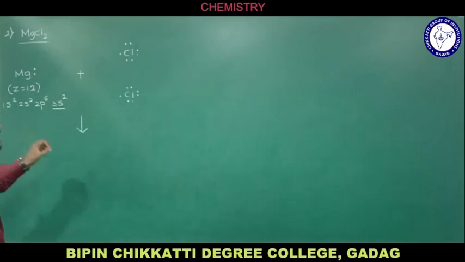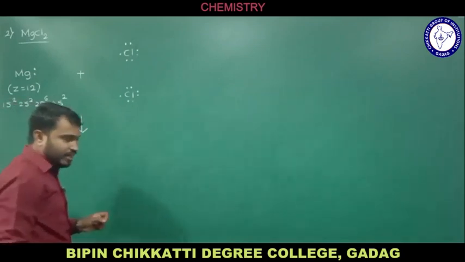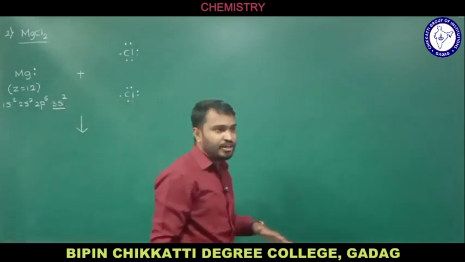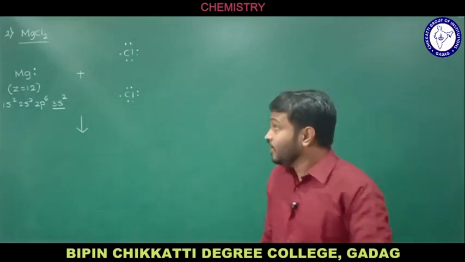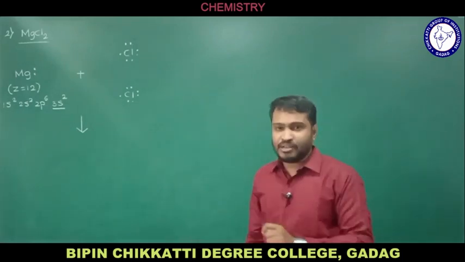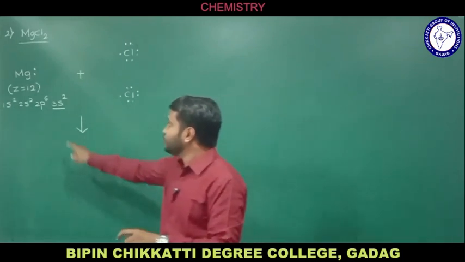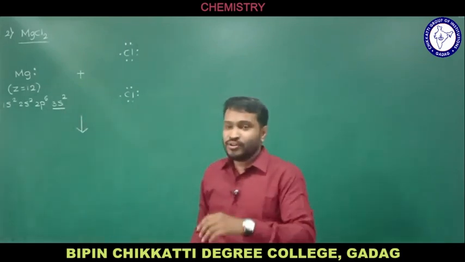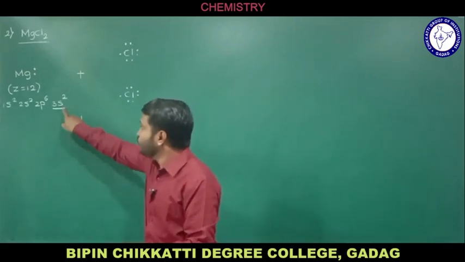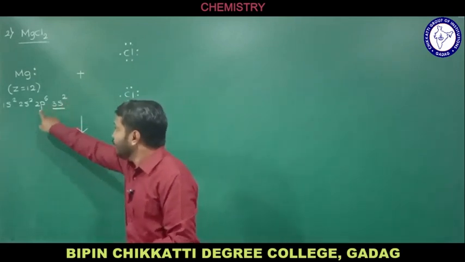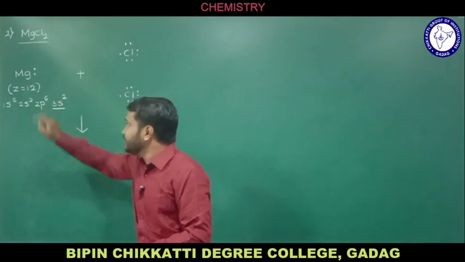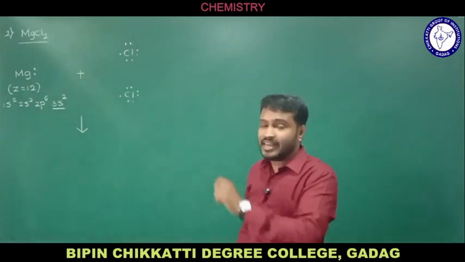Now you see these elements also try to attain the noble gas configuration by following the octet rule. If you observe magnesium, it has to get 8 electrons in the valence shell, and we have 2 electrons already. If this magnesium loses 2 electrons, the previous shell will be 2s2 and 2p6, and that has 8 electrons.